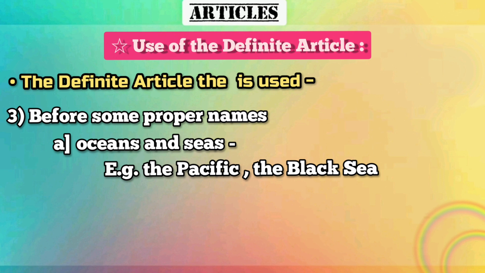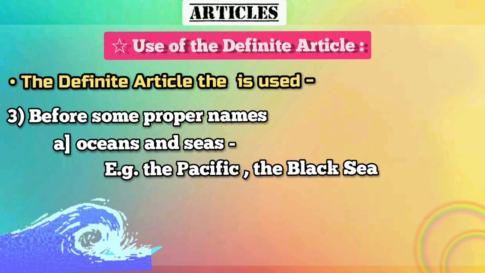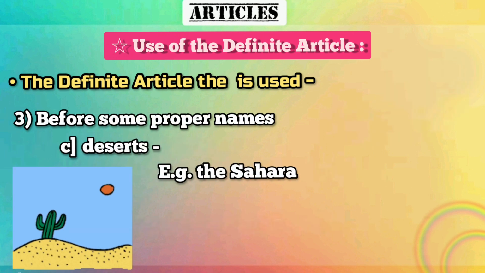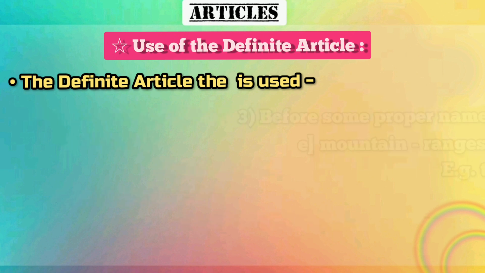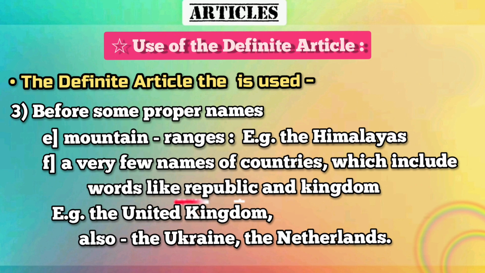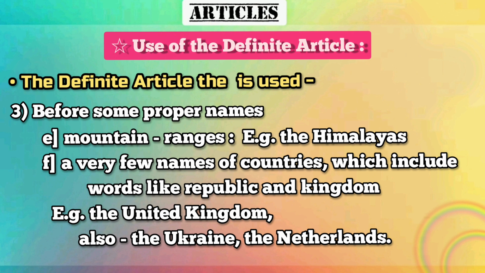Definite article is also used before some proper nouns like before oceans and seas, for example the Pacific, the Black Sea, before rivers, for example the Ganga, the Nile, before the name of deserts, for example the Sahara, before group of islands, for example the West Indies, before mountain ranges, for example the Himalayas, and also before a few names of countries which include words like republic and kingdom, for example the United Kingdom, also the Ukraine, the Netherlands.